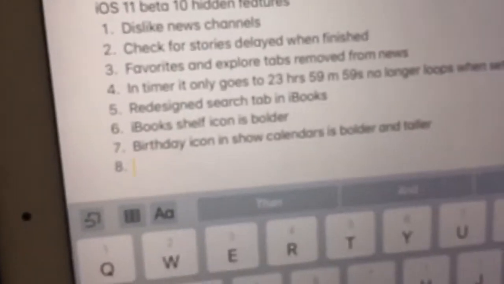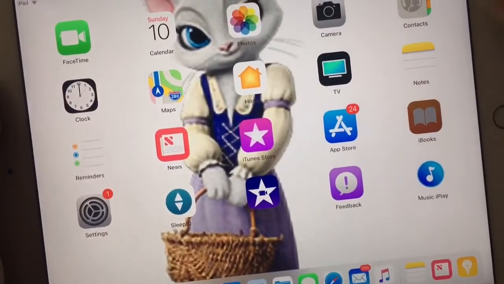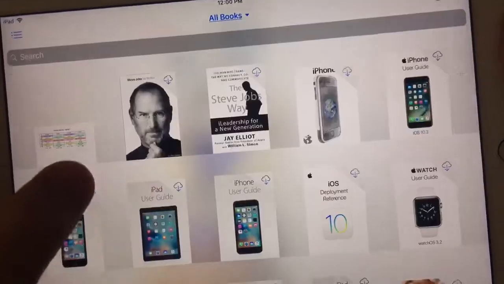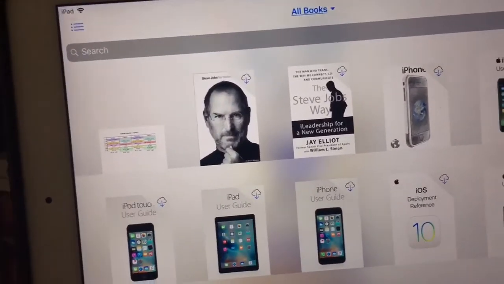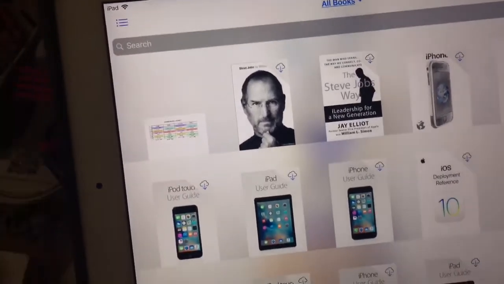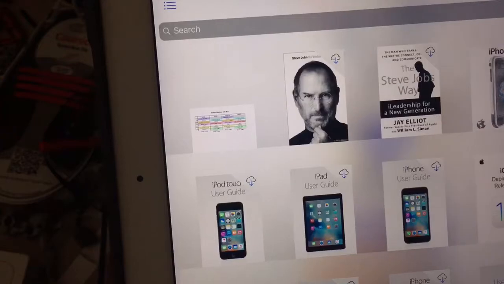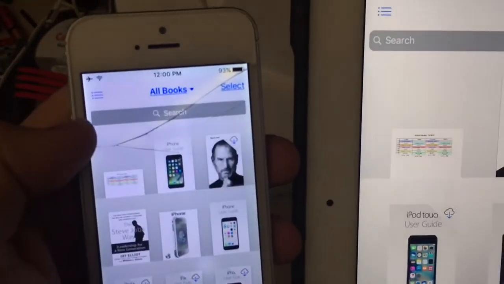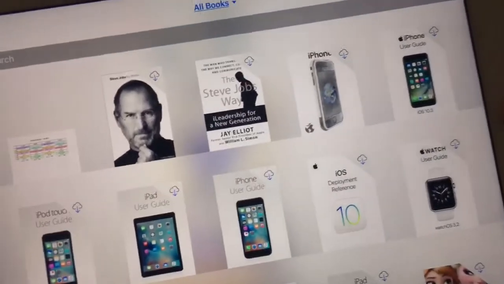Next one is redesigned search tab in iBooks. Finally. Sorry if my camera's a little fuzzy. So like when you go to iBooks here, the search bar is completely redesigned here. Finally, for one, it's the redesigned search tab in iBooks. So let me show you iOS 10 once my iPhone 5 loads here. See now on my iPhone 5 it's all squared with slightly rounded corners, but on this one it's all rounded now. Really cool.